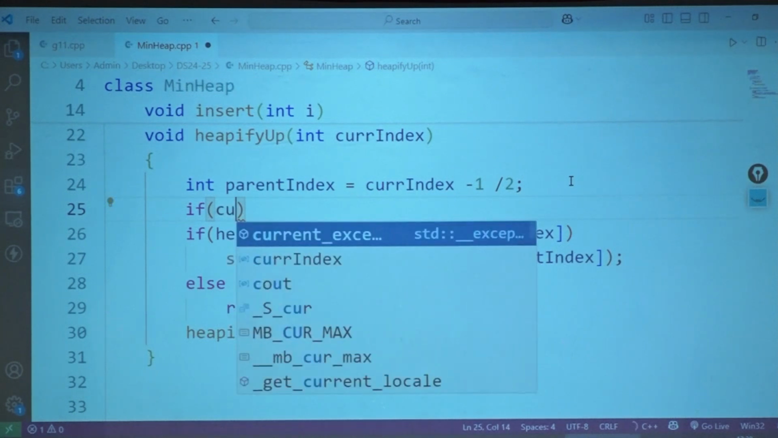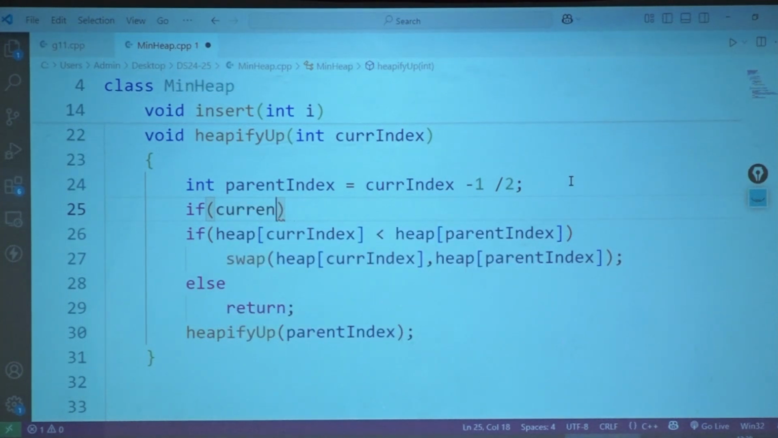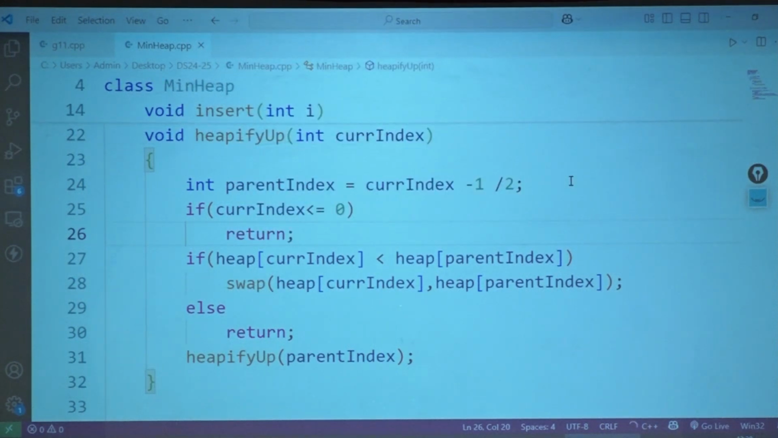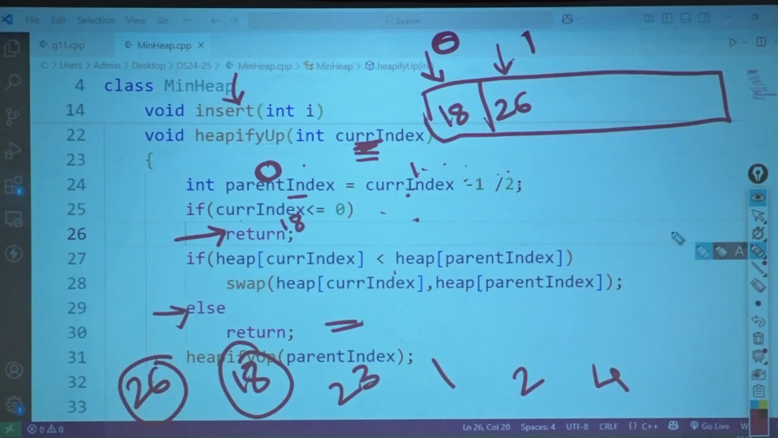Okay. So if current index is 0, do I need to do heapify further? No. So what should I write over here? If it is less than or equal to 0, what do I do from here? Return. Else what do I do? Continue with this. Okay. Now let's see what do we have with us. Okay. So 0 आता है. It is less than or equal to 0. So I have returned from here. Okay. Let me rub this.